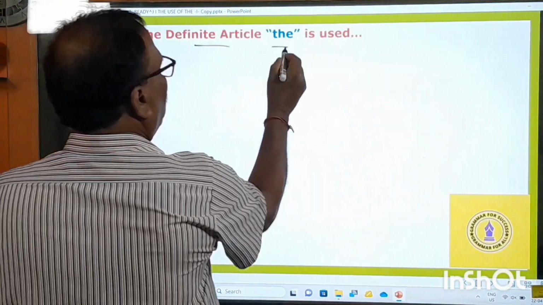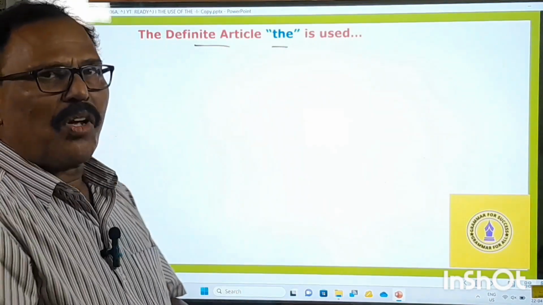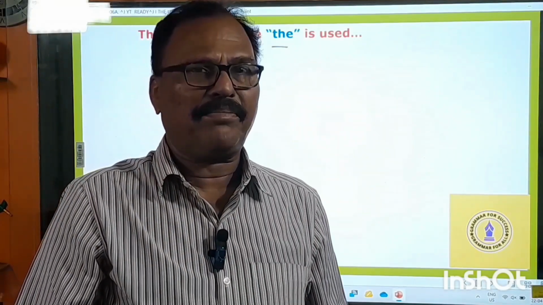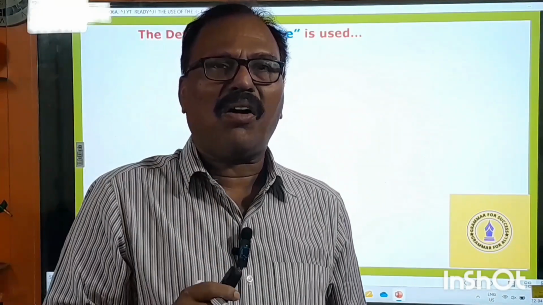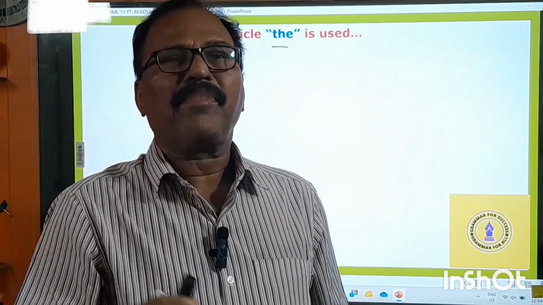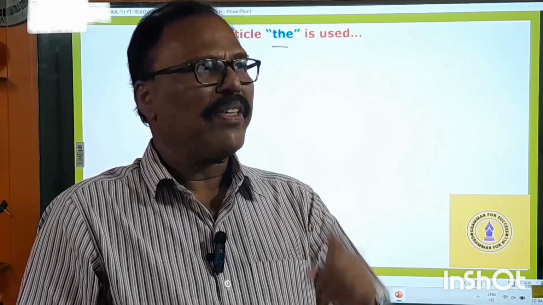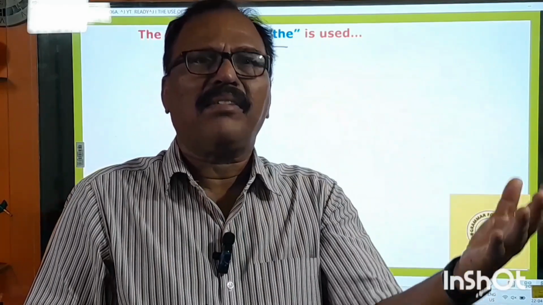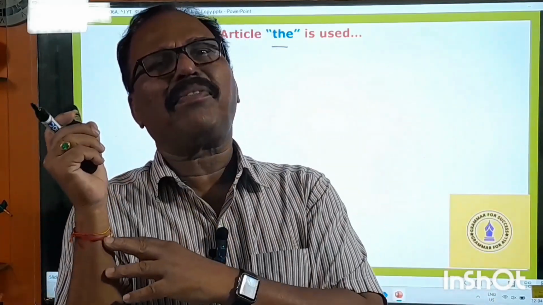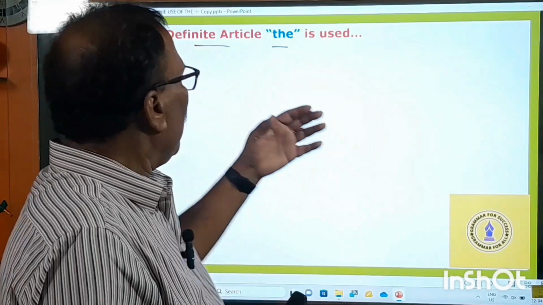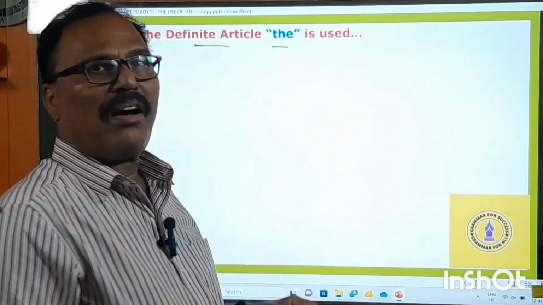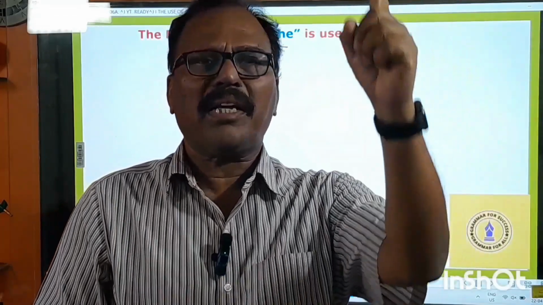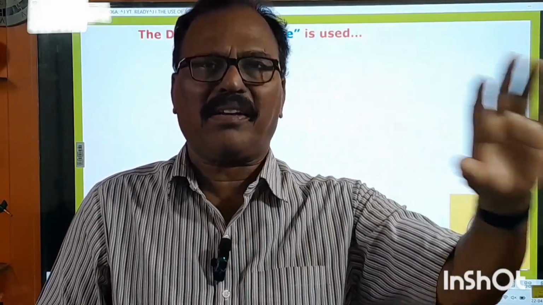Definite article the. You know very well, articles are 3 in number: a, an and the. A and an are called indefinite articles because they do not show a person or a place or a thing definitely. Therefore, they are called indefinite articles, right? Here, this the is called the definite article because it shows a person or a place or a thing definitely.